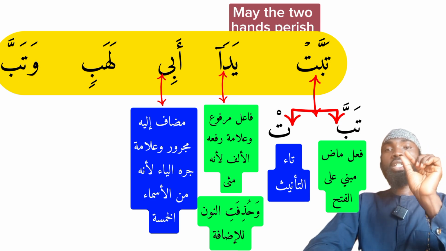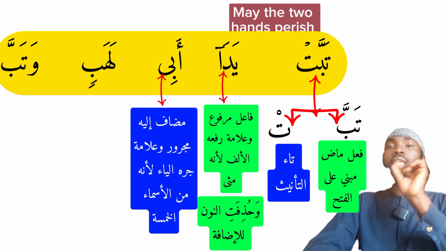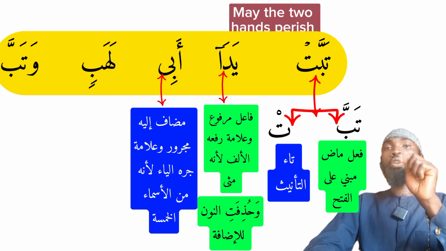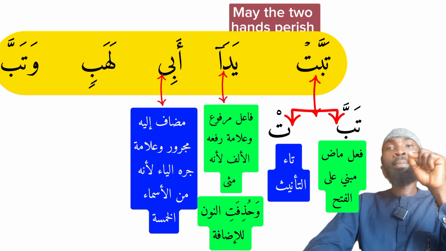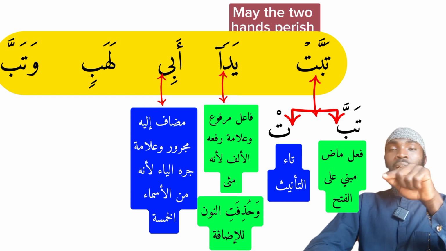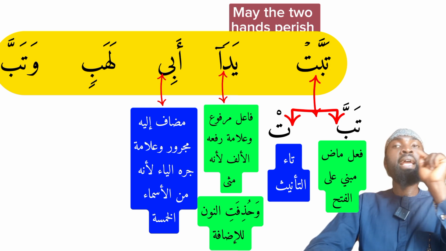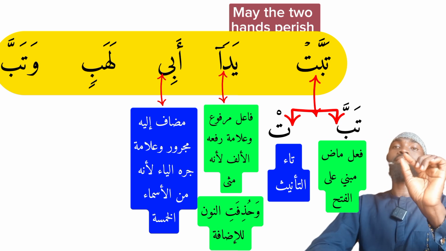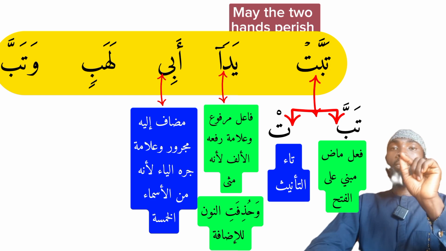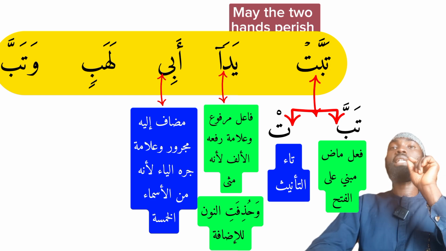So here in this verse, Abi is coming as the mudafun ilay, majrur wa alamatu jarrihi aliyah. That is coming as the possessor in this sentence, and it is carrying ya as the sign of its genitiveness, because all possessors should come with kasra. Like we say, Kitabu Muhammadin, Muhammad's book. So Muhammad, the possessor, will carry kasra, but Abi here, the ya is a sign of its what? Genitiveness.